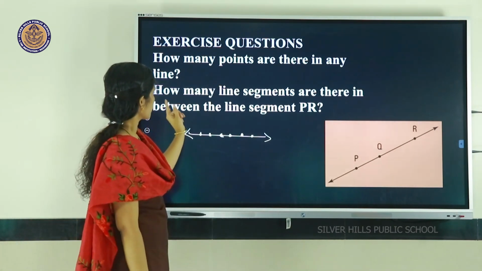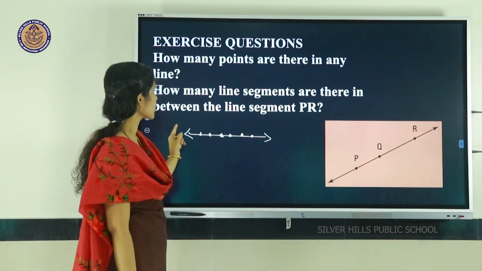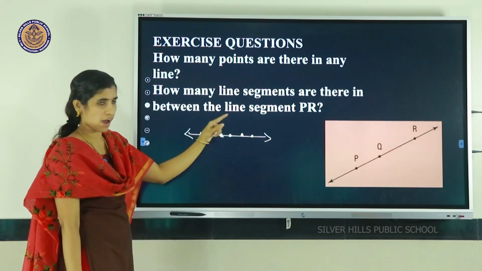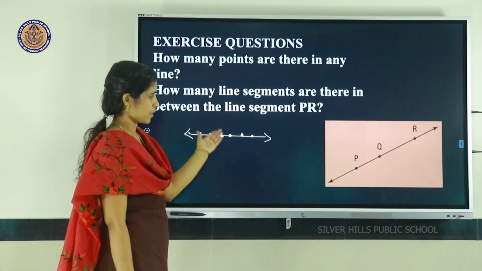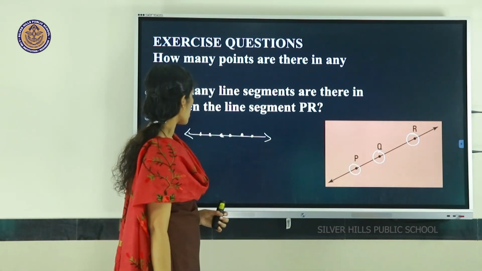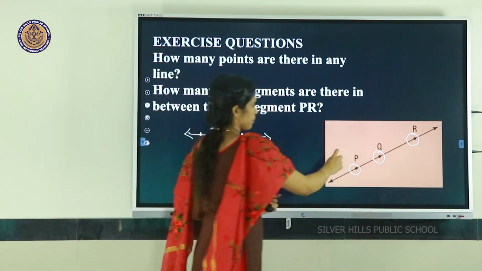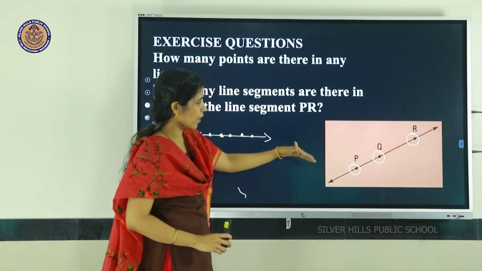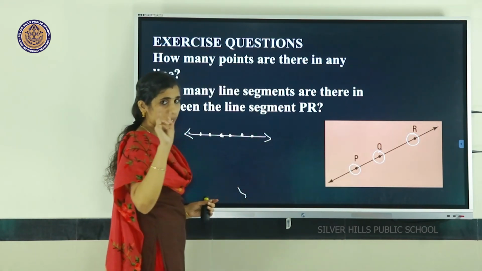So, next question is, how many line segments are there in between the line segment PR? Listen here. Here P is a point here and R is a point there. So, how many points in between this P and R? There is only one point. So, we can find two line segments here.